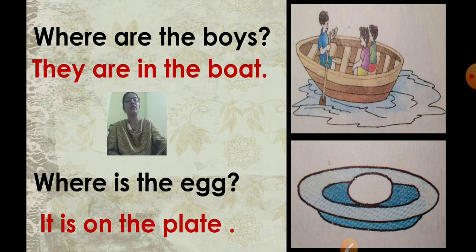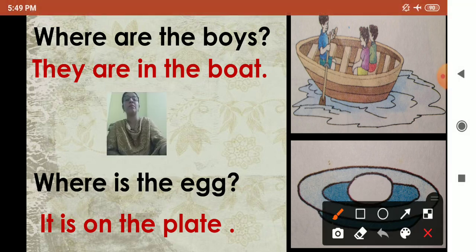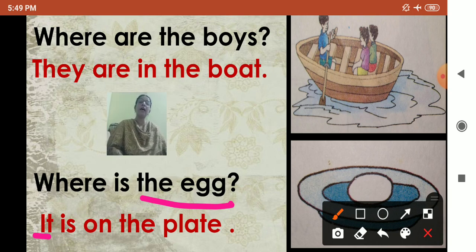It is on the plate. So in place of the egg, we have used it. What did we use for the boys? They. What did we use here? It. Where is the egg? It is on the plate.